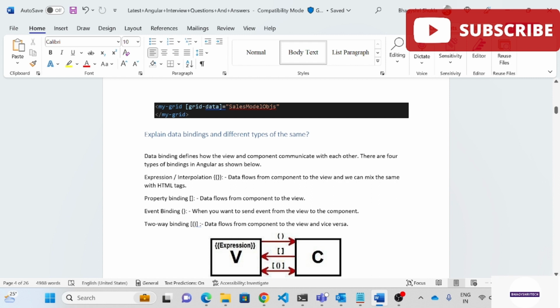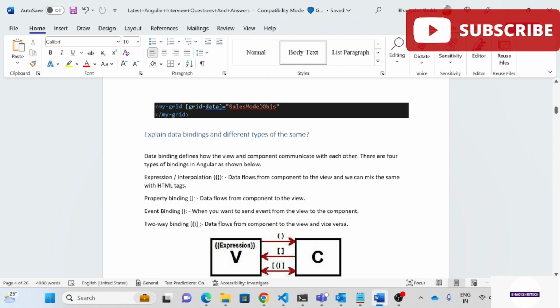Next we have property binding. It means data flows from component to the view. Next we have event binding. When you want to send an event from the view to the component, that time we use event binding. Next we have two-way binding. You can see every time we have a symbol, so keep in mind what the symbol represents, what the meaning of that symbol is.